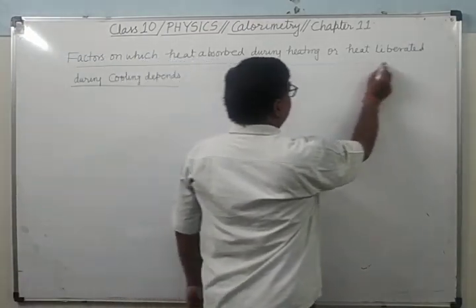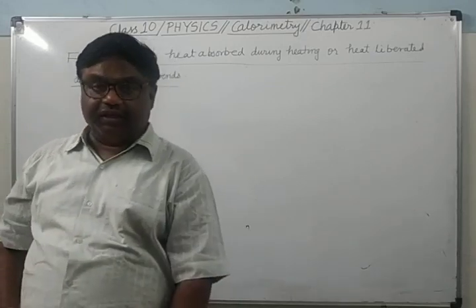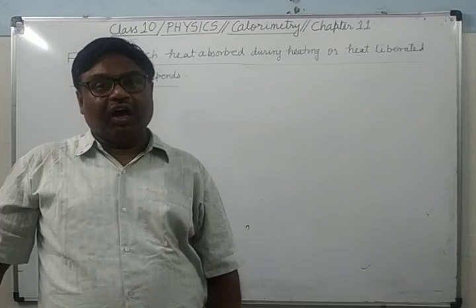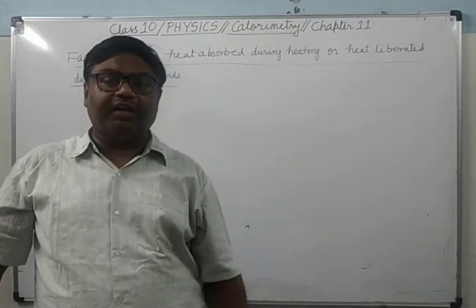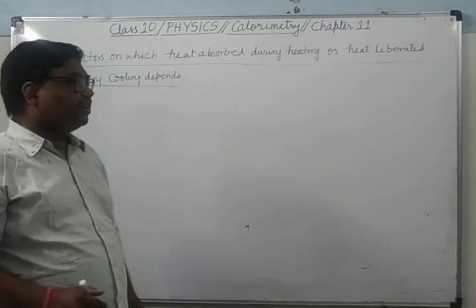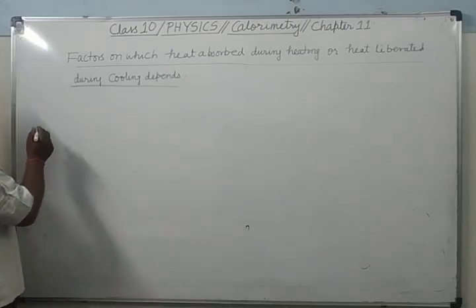When it is cooled, it will lose the heat energy. What are the factors on which it depends? It's clear how much heat energy will be absorbed, how much heat energy will be liberated during the cooling, it depends upon which factors. When the other factors are constant, same.